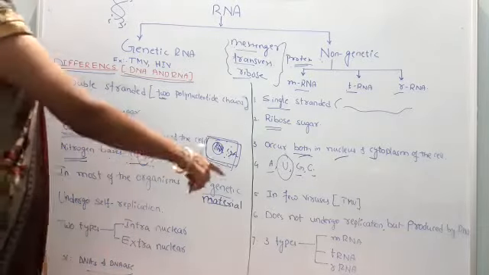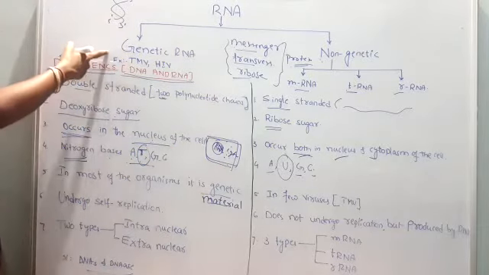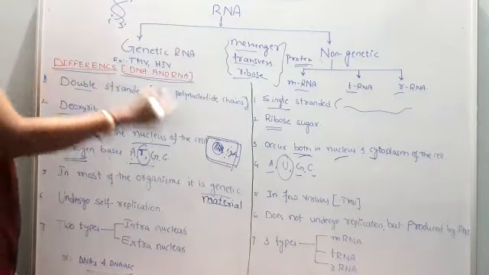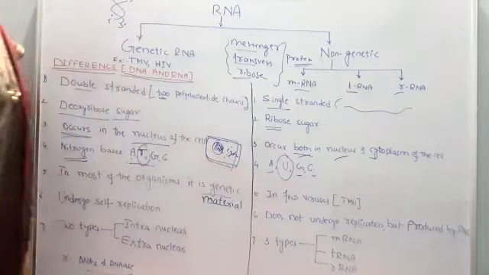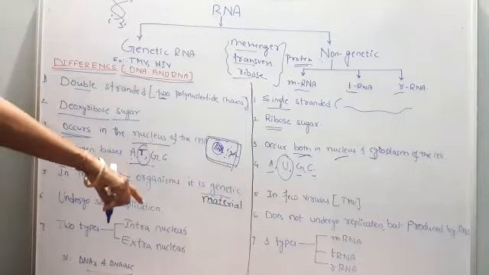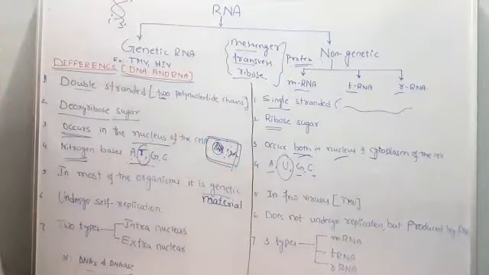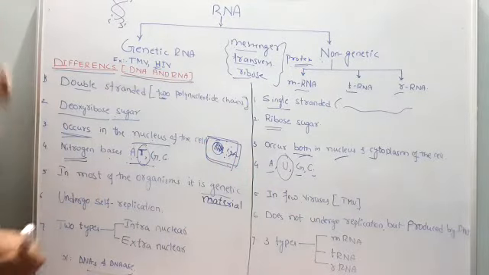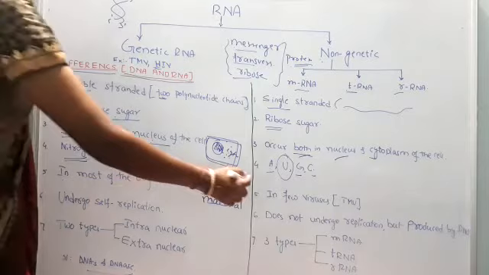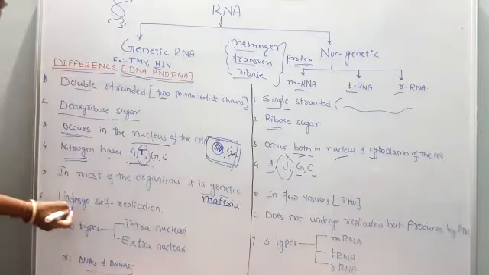RNA acts as a genetic material only in a few viruses, that is tobacco mosaic virus as well as HIV, and the rest of the organisms do not have it. DNA undergoes self-replication.